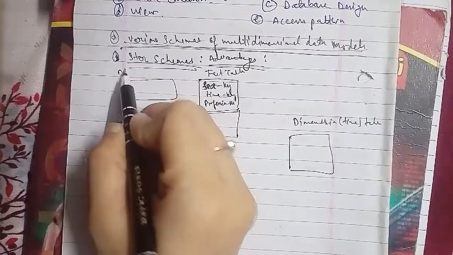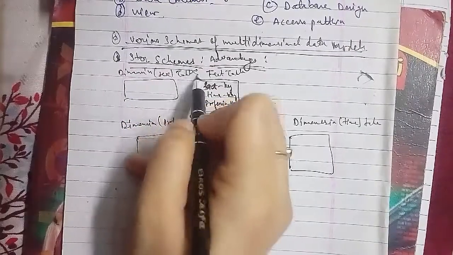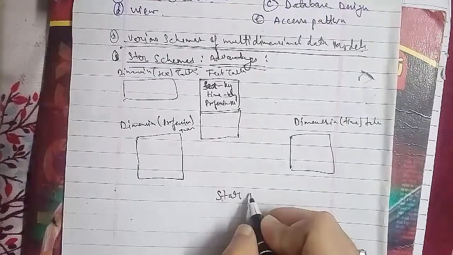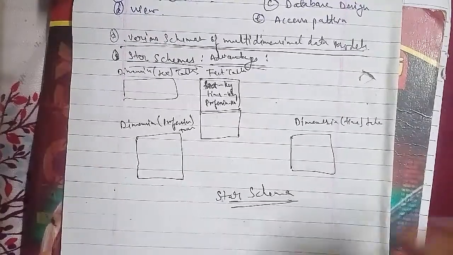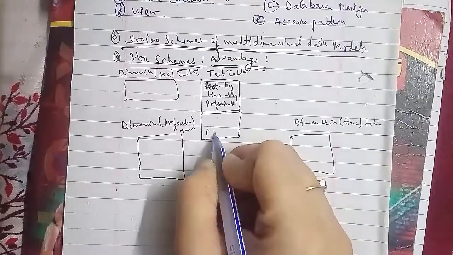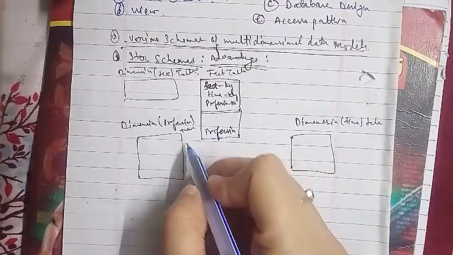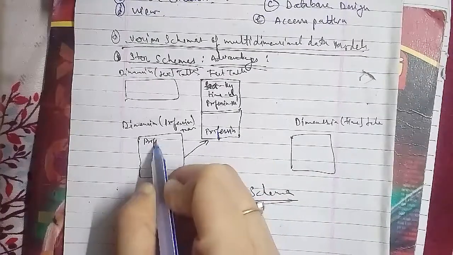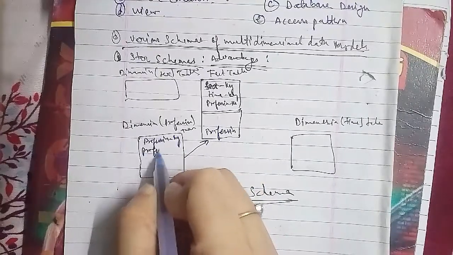In the same case for the star schema here, that is profession. This is the dimension table which is connected to the fact table, and that is your profession key. This is profession class, this is title, level, discipline. This is key and this is X. This is the dimension table.